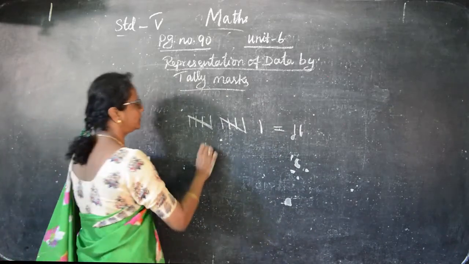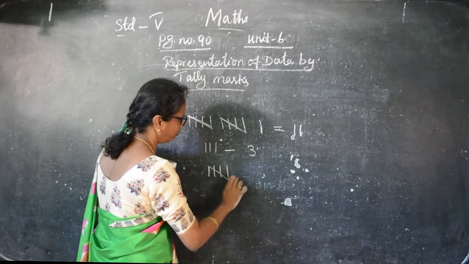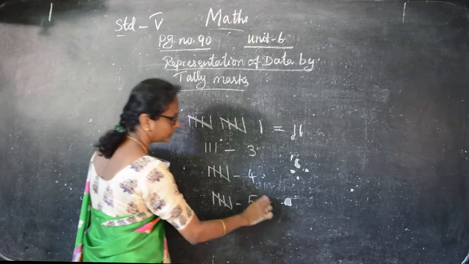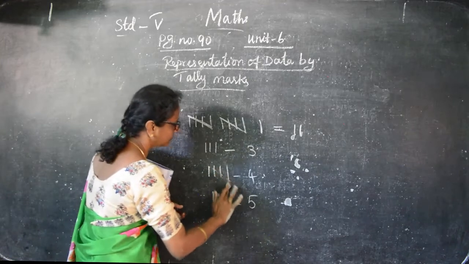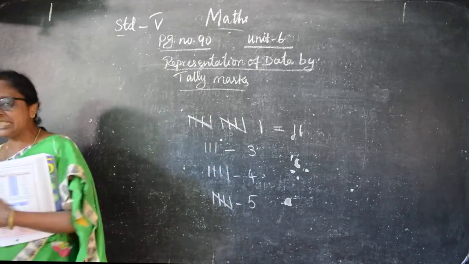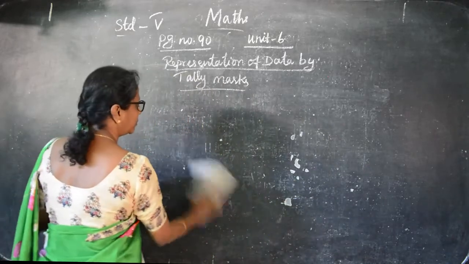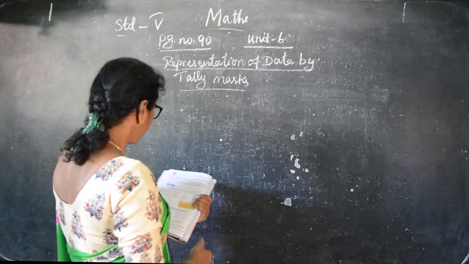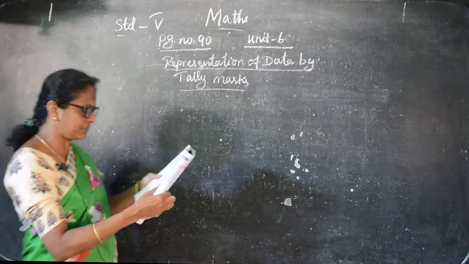Suppose if they put 3, this is 3, and this is 4, and this is 5. Can you understand? Okay, this is known as tally marks. In this way only we put tally marks, up to 10, 11 and beyond.